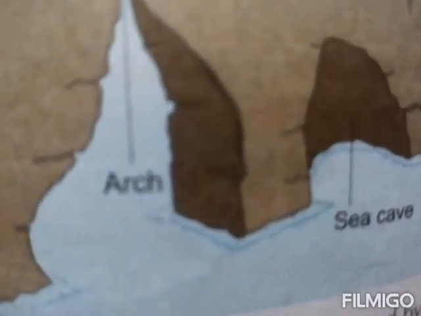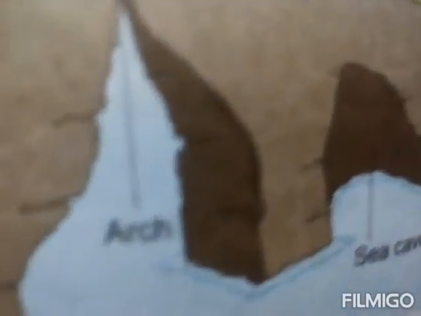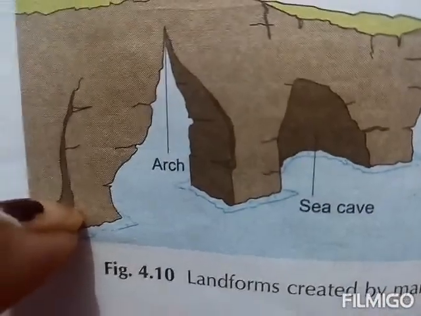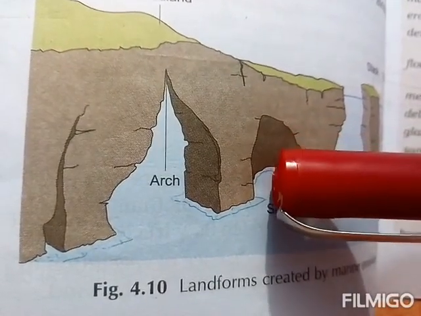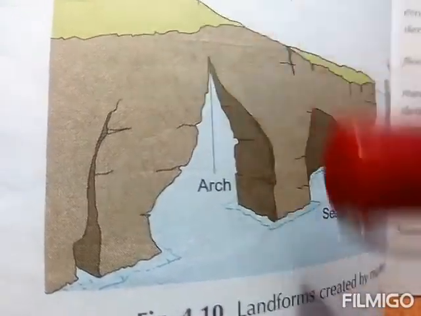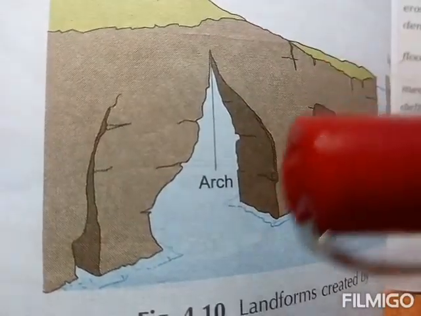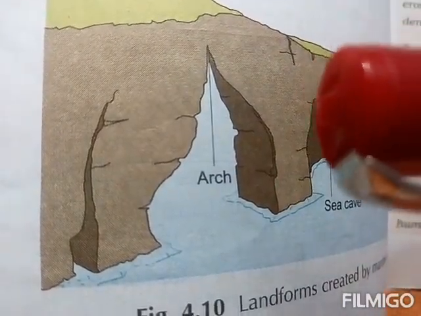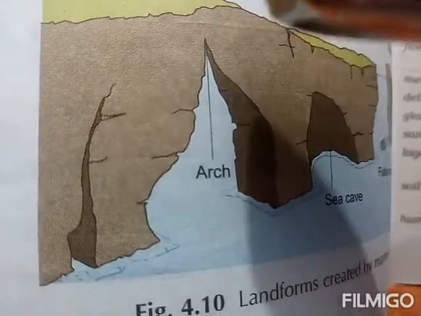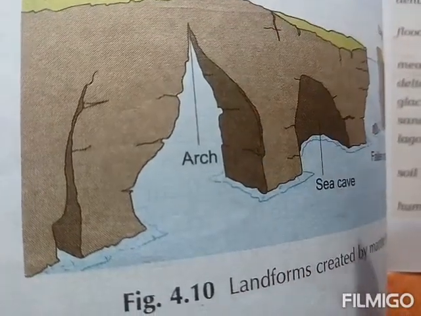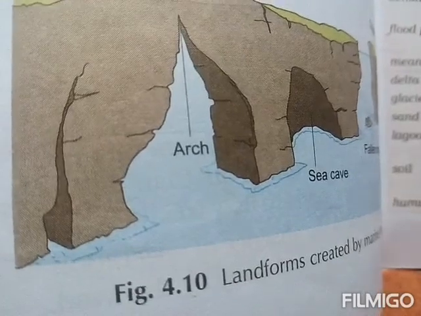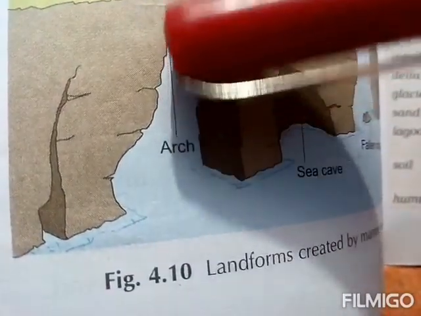Okay. Now next, arches. What are arches? Student, in the figure it is given as arch. Students, when a sea cave gradually grows larger as erosion continues, and when a cave formed in a headland is thus enlarged, this passage is called a sea arch.